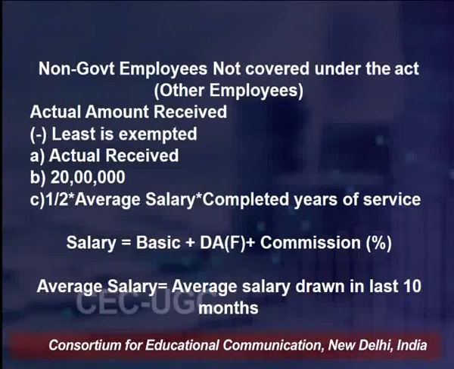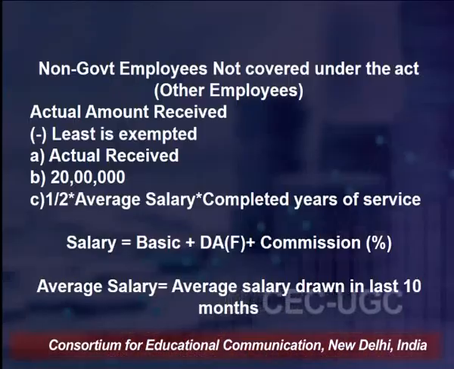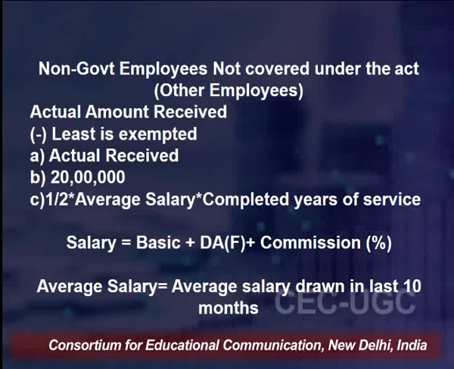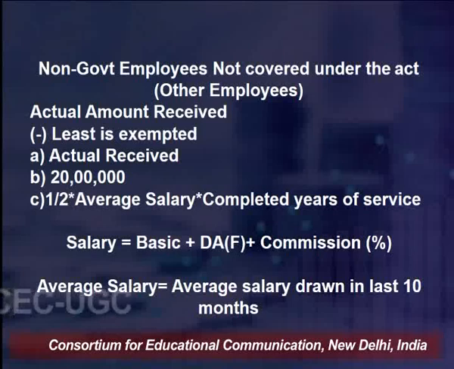Now, all those non-government employees who are not covered under the Payment of Gratuity Act, for them the limits would be redefined as: number 1, the actual amount received; number 2, 20 lakh rupees, that is the maximum ceiling under the act; number 3, half of the month's average salary, multiplied by the completed years of service.